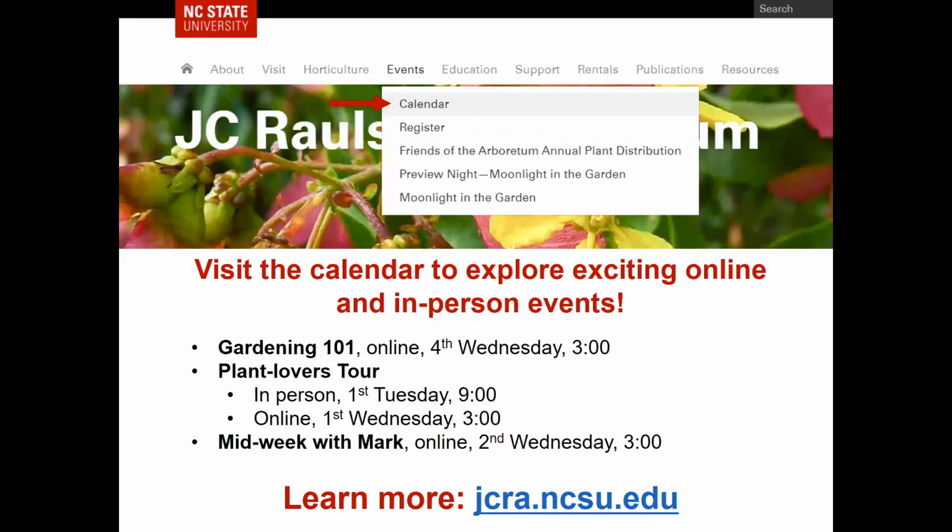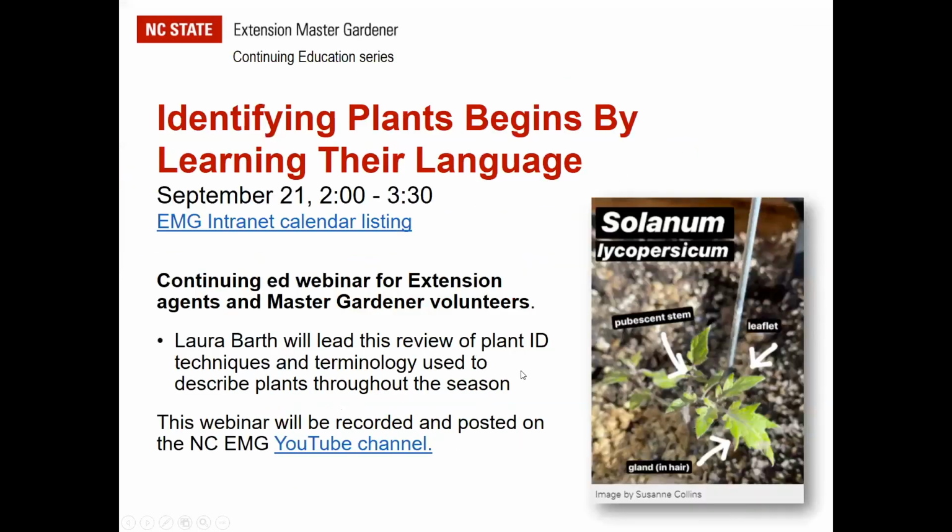J.C. Ralston Arboretum has lots of great events throughout the month. So I encourage you to go to their website, look under events, look on the calendar, and you can see things like their monthly Gardening 101, which is typically the fourth Wednesday. They have plant lovers tours and their midweek with Mark. You'll find those on the calendar if you can take advantage of them.